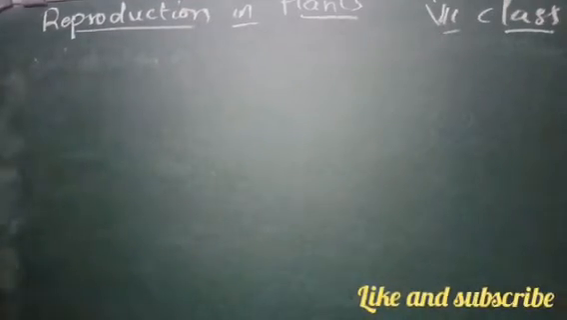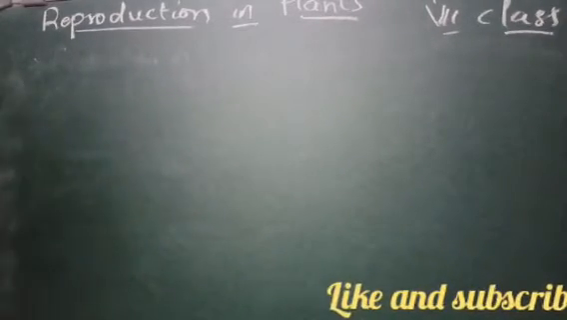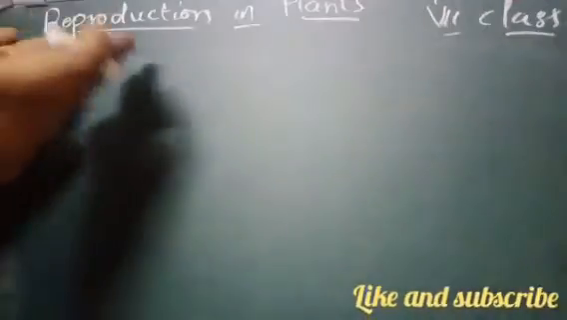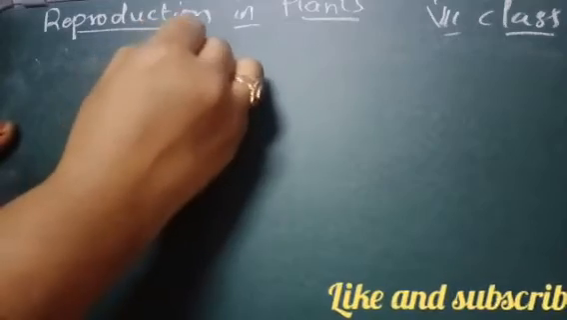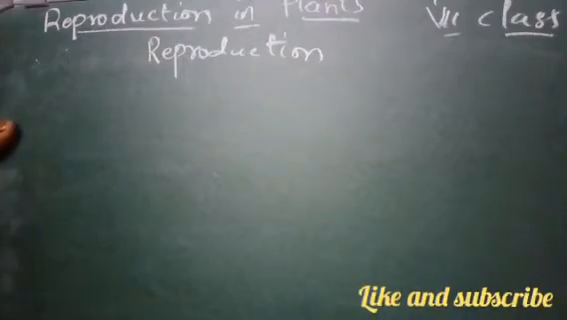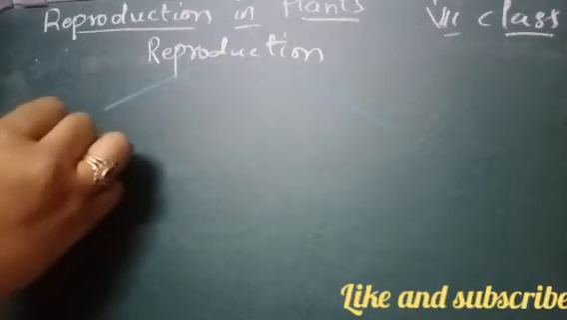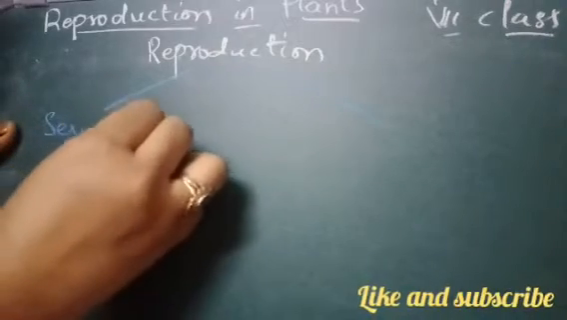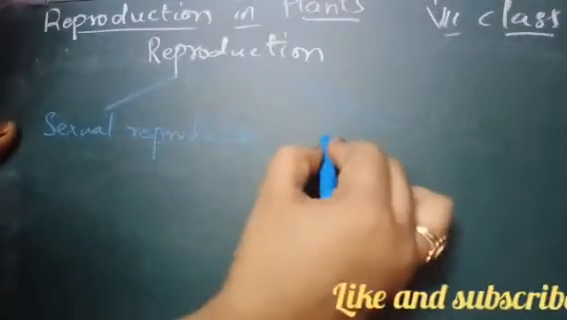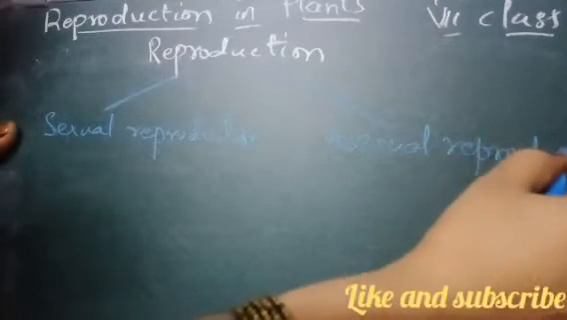We also saw that the different parts of the plant will give rise to the new plant, right? So now we can say that this reproduction is of how many types? It is of two types. How many types it is? It is two types, that is sexual reproduction and asexual reproduction.